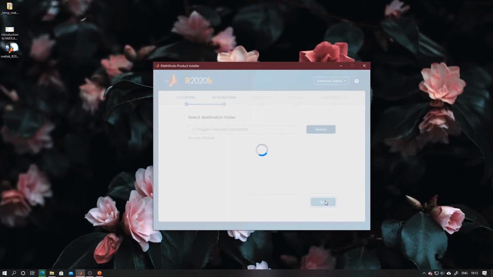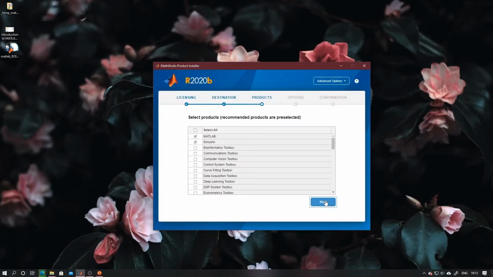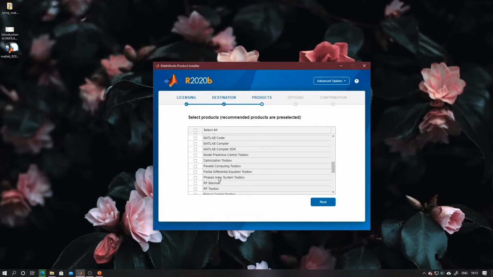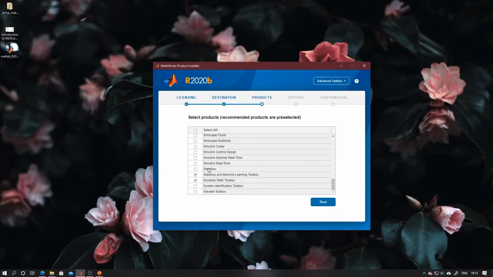Wait for a second. Now you have to select different communication tools and built-in functions for your programming. Now click on next.